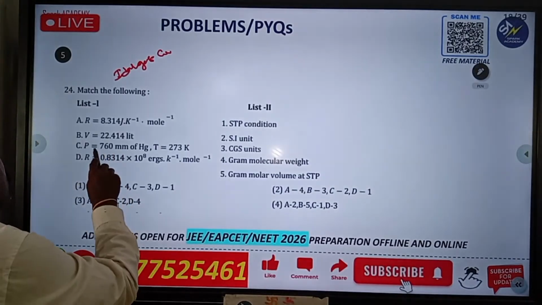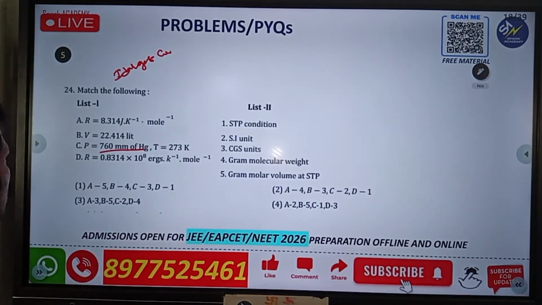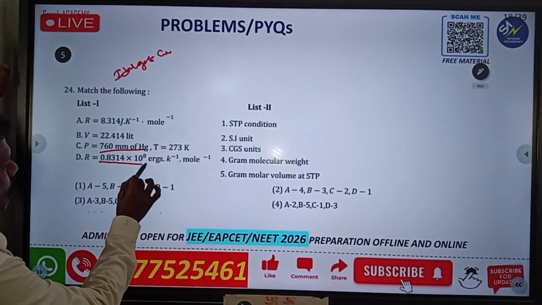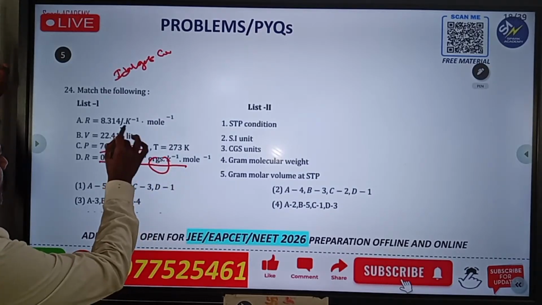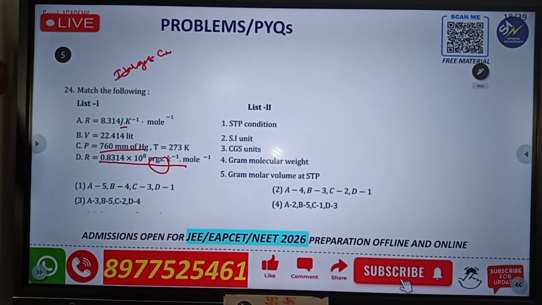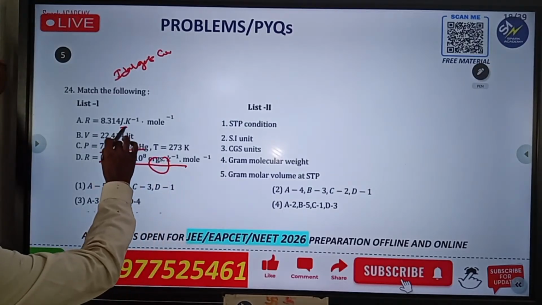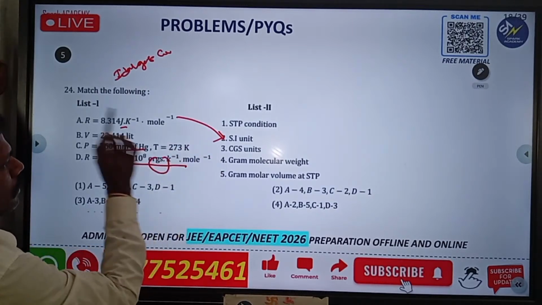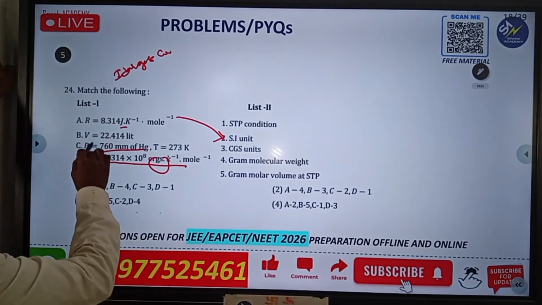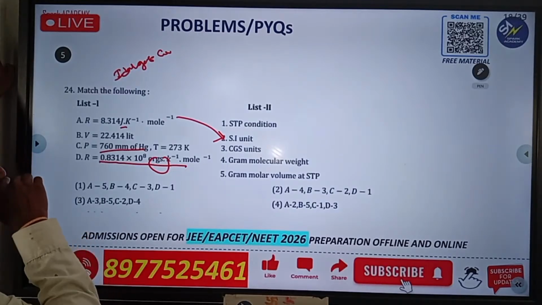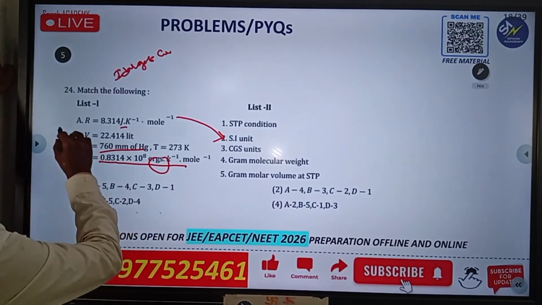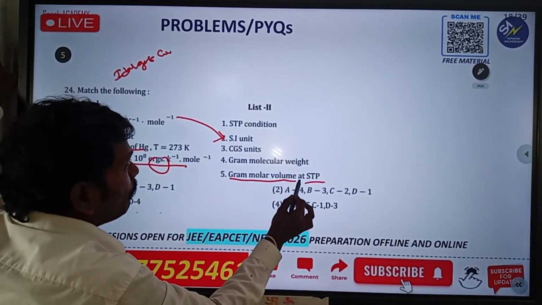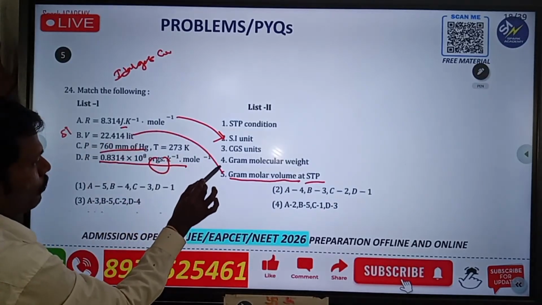760 mm Hg is related to pressure, and here they are giving another one, R is equal to 0.8314 into X. They are giving it in joules, so please take care about this one. First of all, A is going to be joule Kelvin, and it is related to SI units. Clear? Another one, B is equal to 22.4, Nana. This is related to STP. What is this? Gram molar volume. It is going to be B.